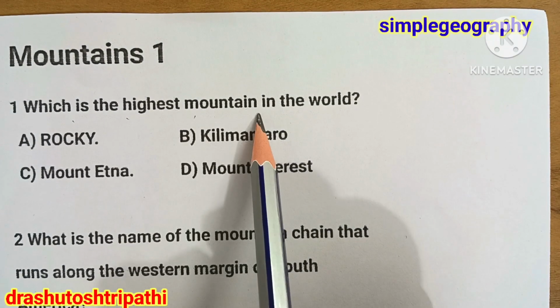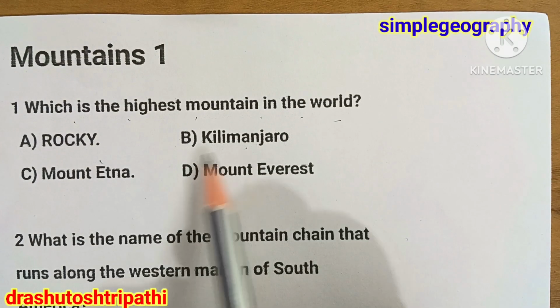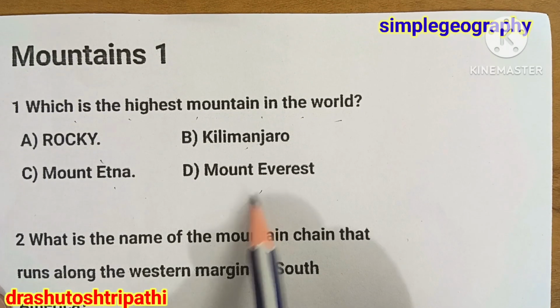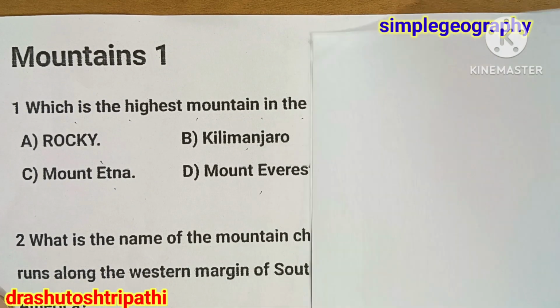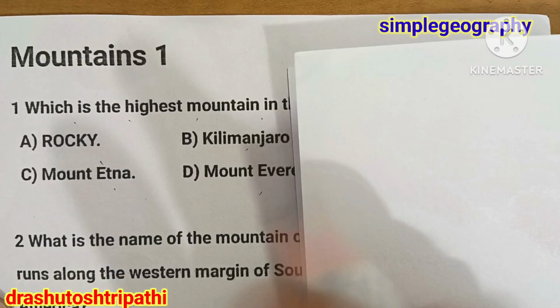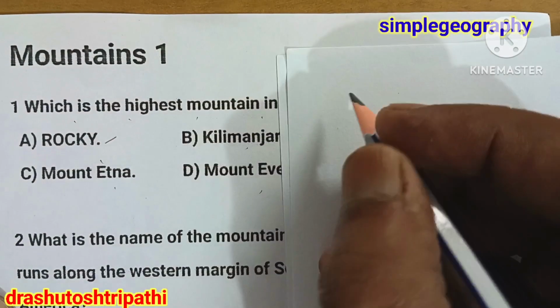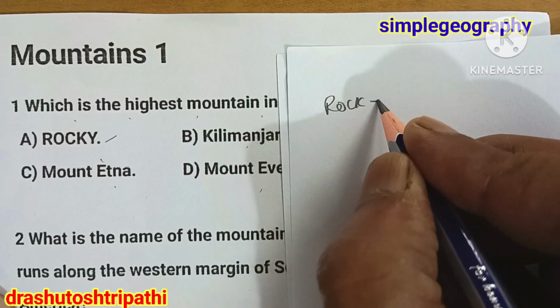Which is the highest mountain in the world? Rocky, Kilimanjaro, Mount Etna, and Mount Everest. First, you should know which mountain is in which country. Rocky is actually in which continent? Rocky is in the USA.